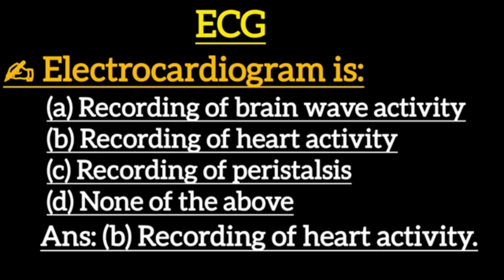Next one: an electrocardiogram is: option A, recording of brain wave activity. Option B, recording of heart activity. Option C, recording of peristalsis. Option D, none of the above. Correct answer is option B, recording of heart activity.